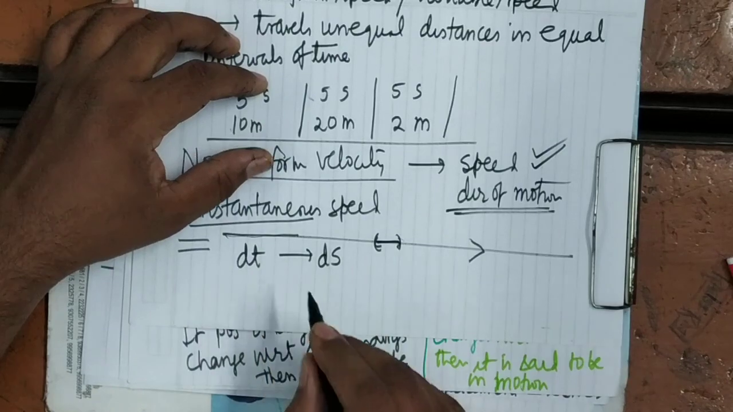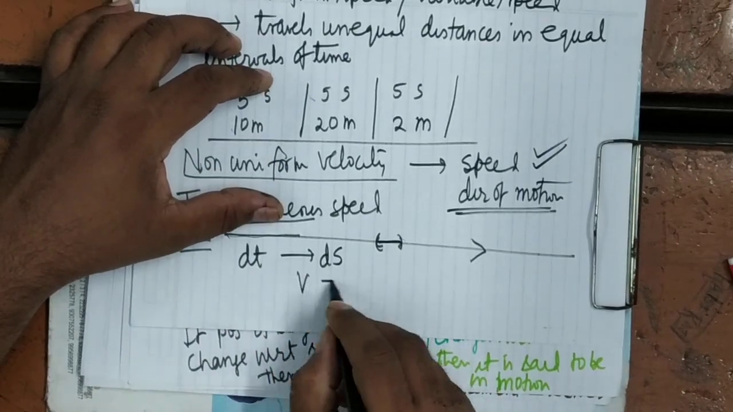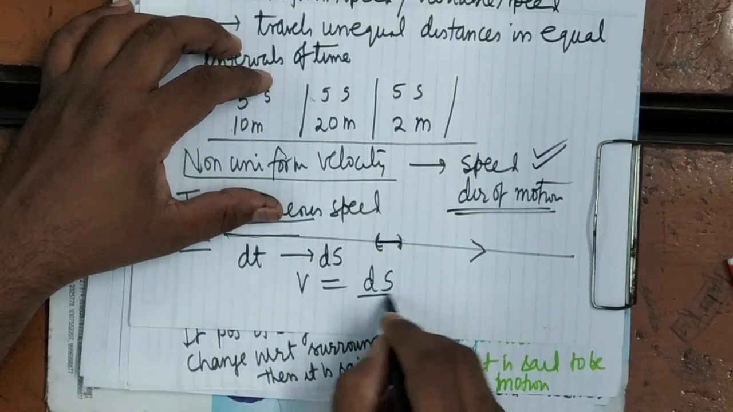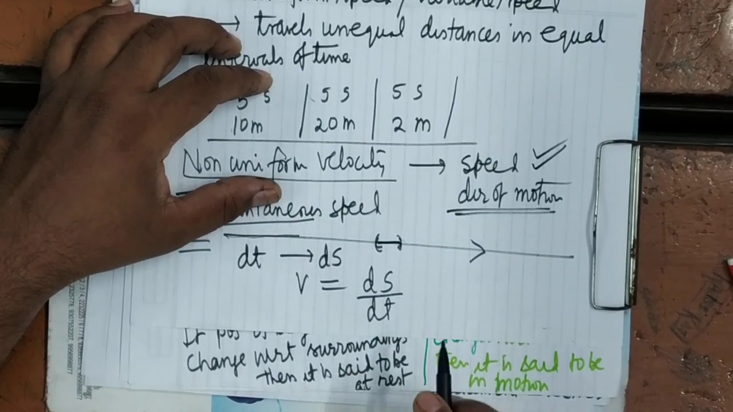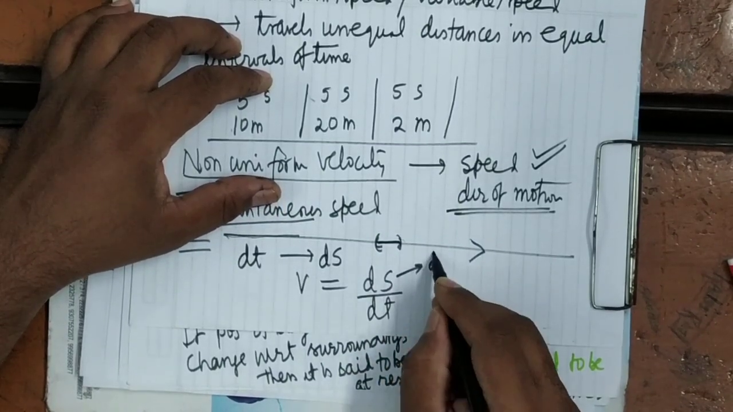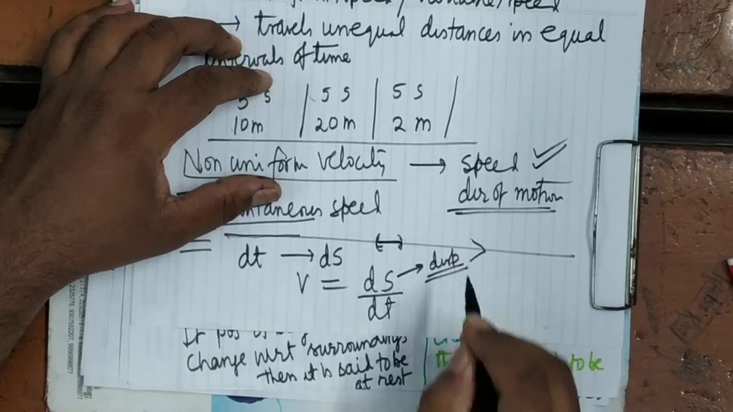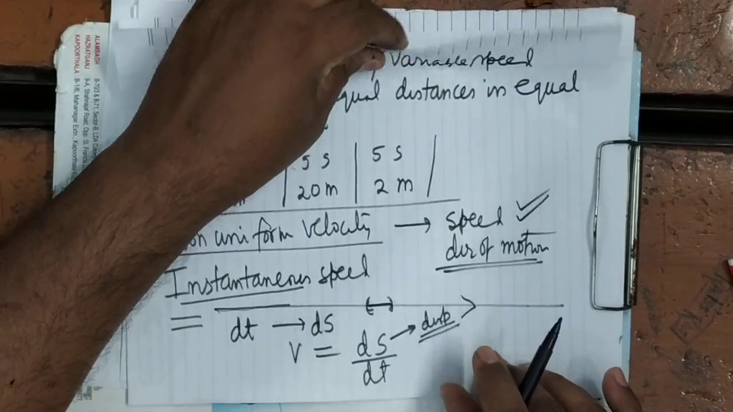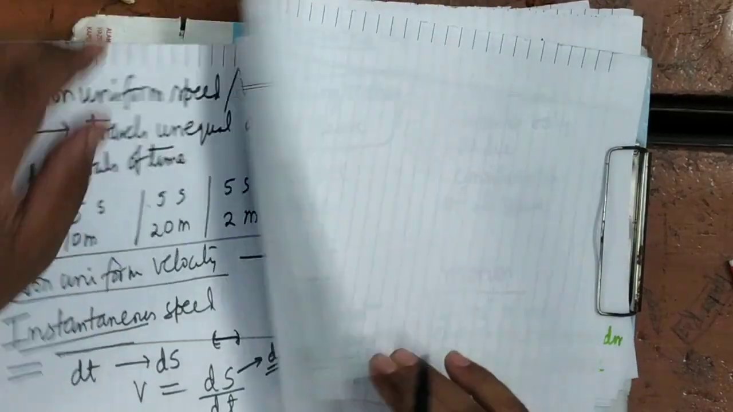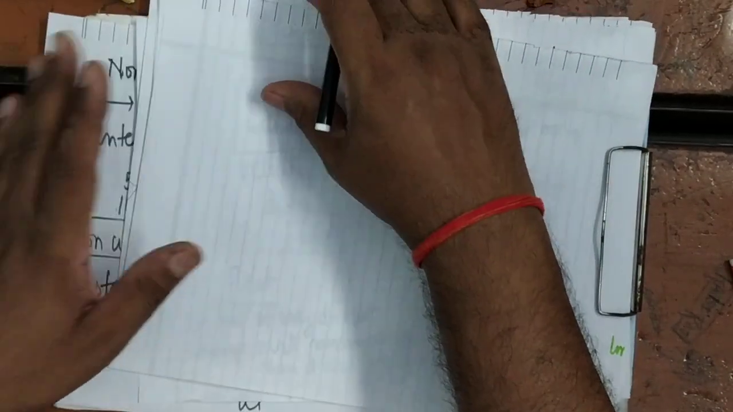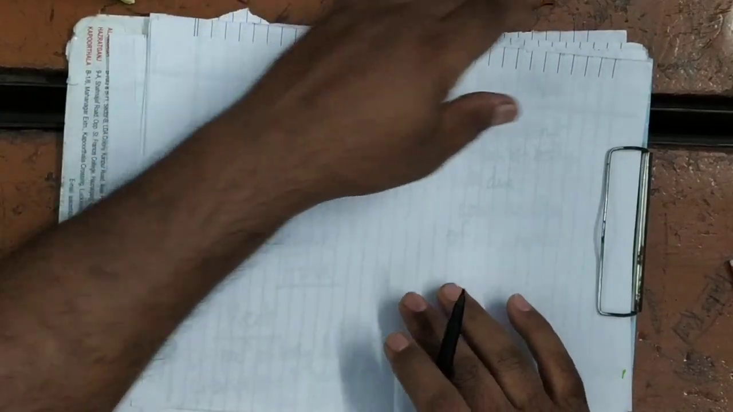So what will be the instantaneous speed? That will be equal to ds upon dt, d by dt of s. Here s means displacement. Is it clear? So how will you find the instantaneous speed? Instantaneous speed means speed at any particular instant. How will you determine instantaneous speed?